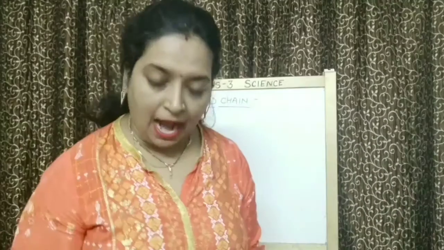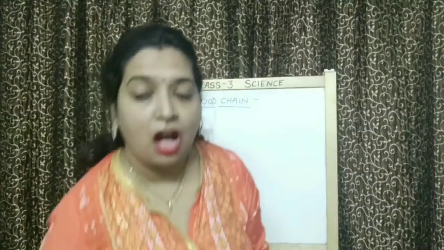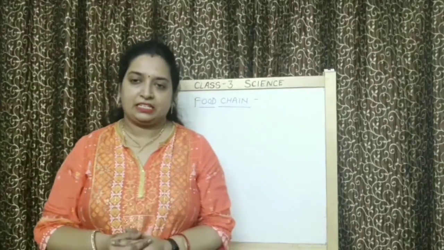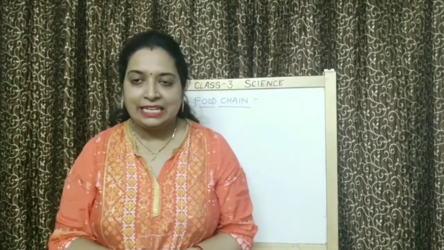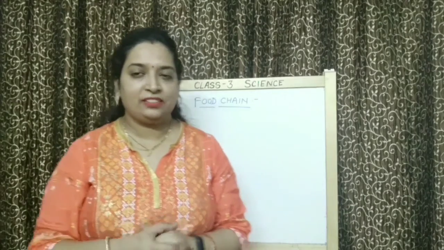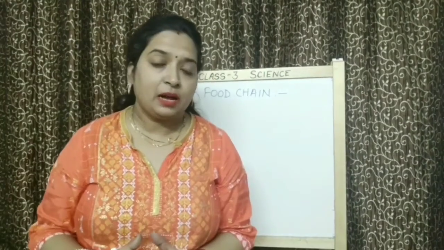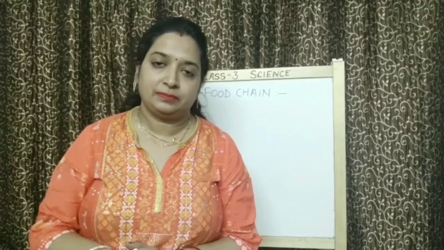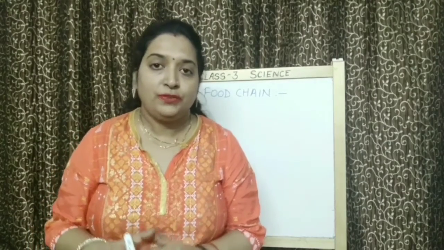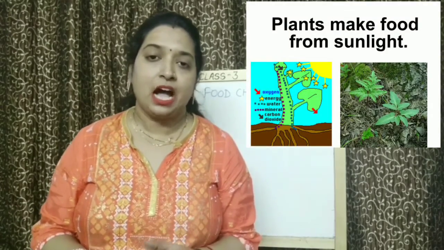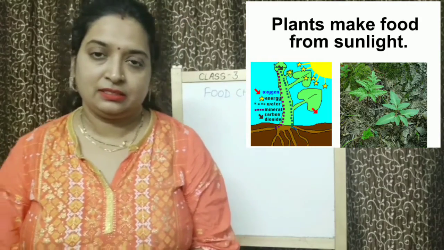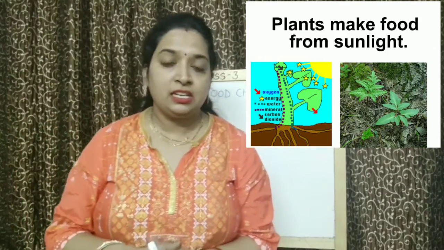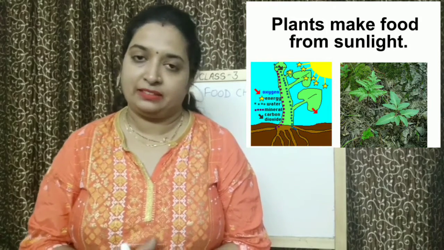Plants and animals, they are also interconnected. How are they interconnected? Let's study. Now let's come to plants and animals. All of you know that sun is the ultimate source of energy on the earth. This energy is utilized by plants.